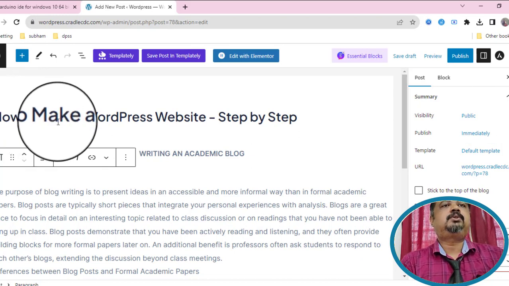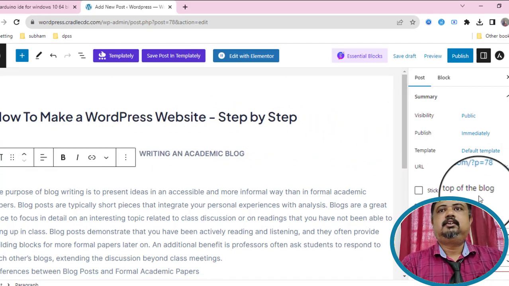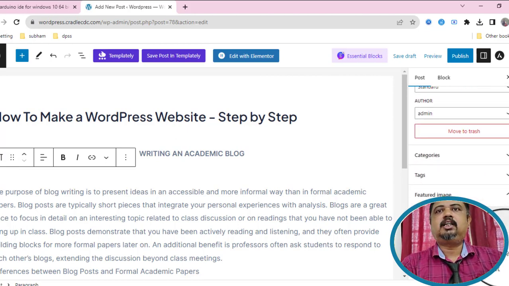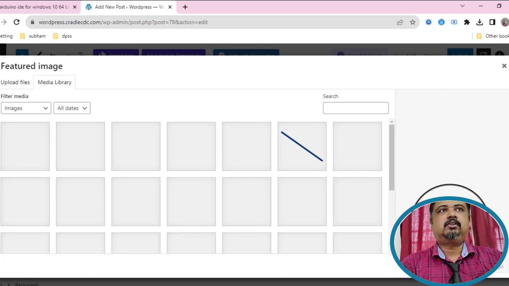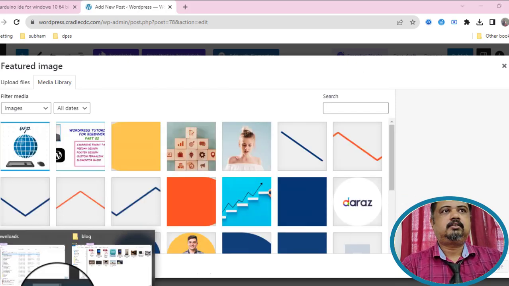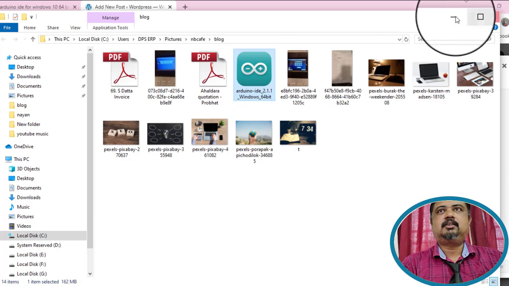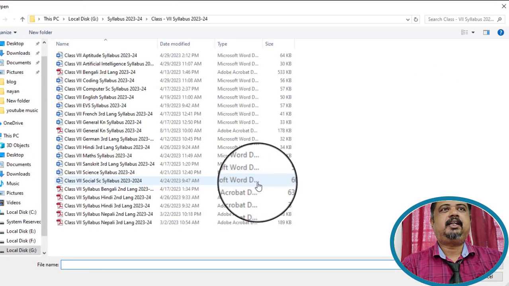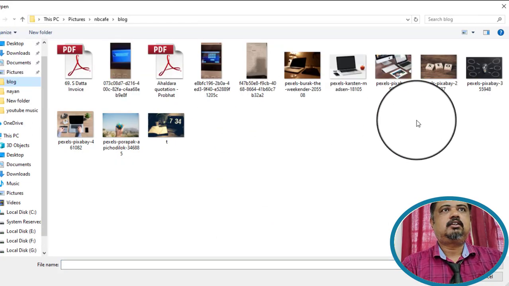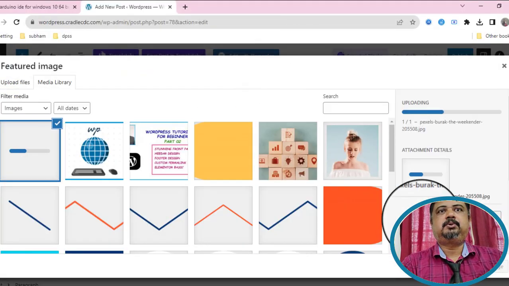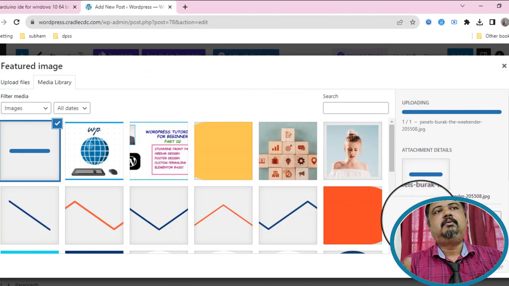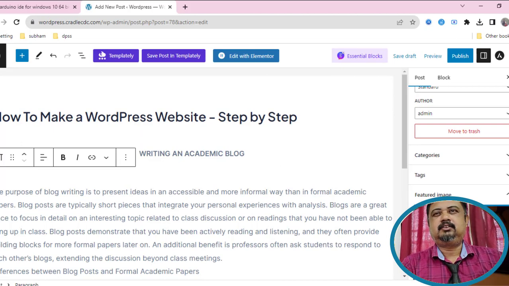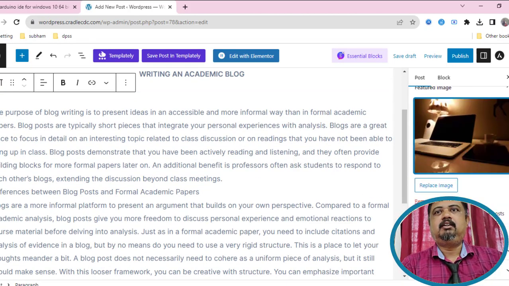See here, to make every post good looking, we need to add a featured image. For that I already downloaded some images. We upload that and make it featured. Suppose we want to make a featured image for that post only. See here, this is coming.